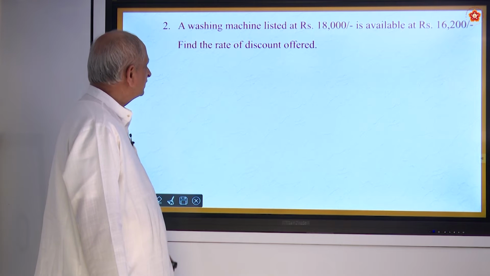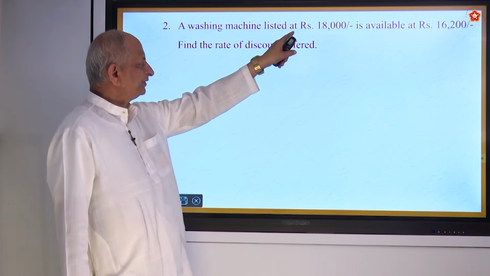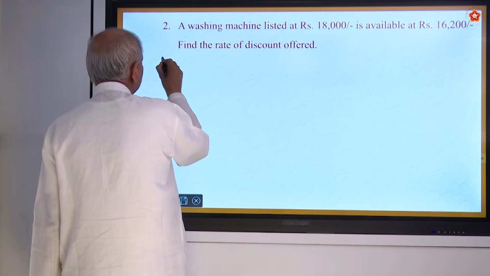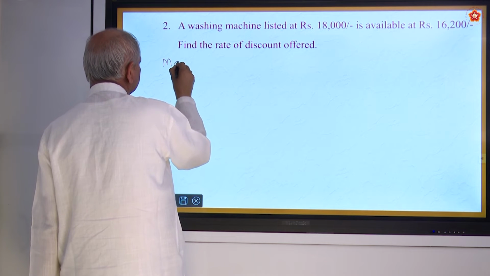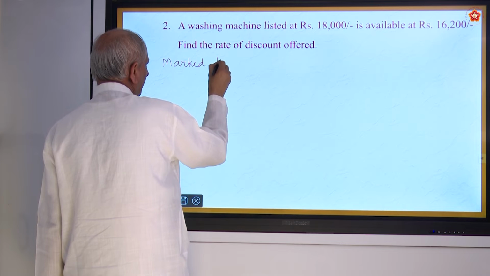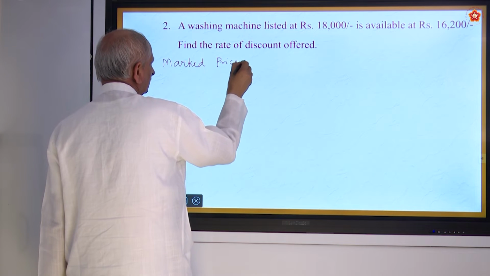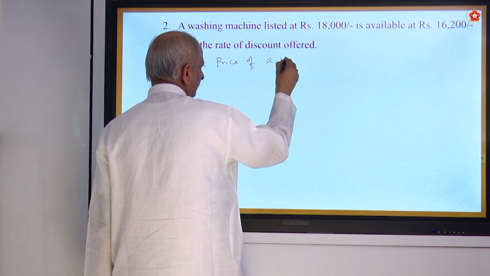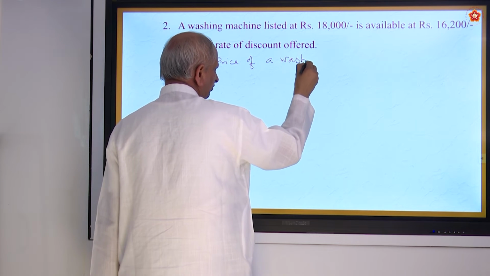Okay. A washing machine listed at rupees 18,000. So, market price of a washing machine. How many have got a washing machine in your house?